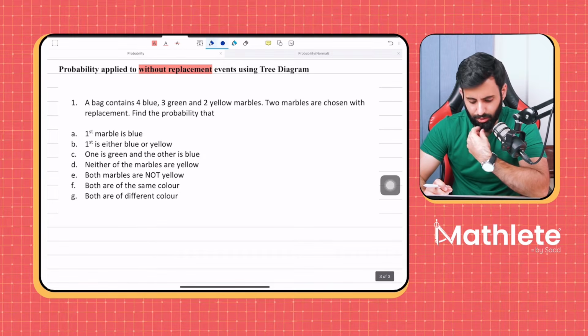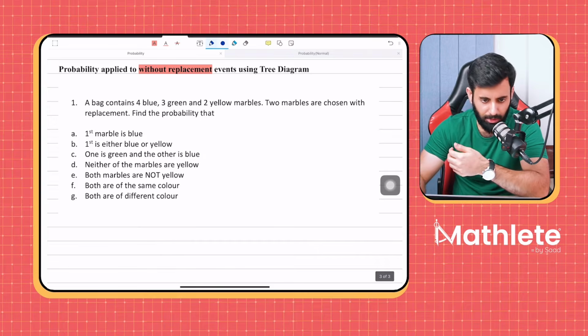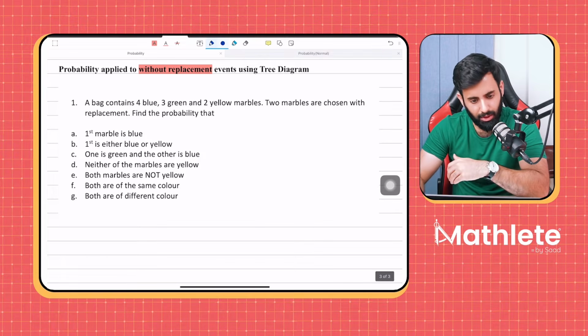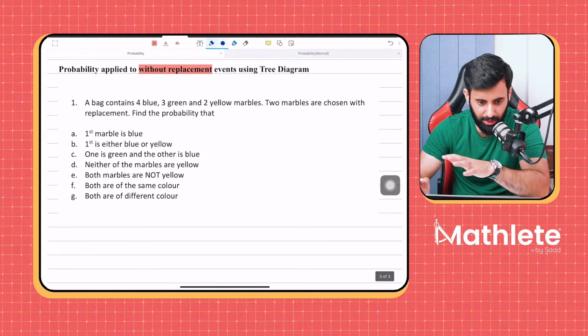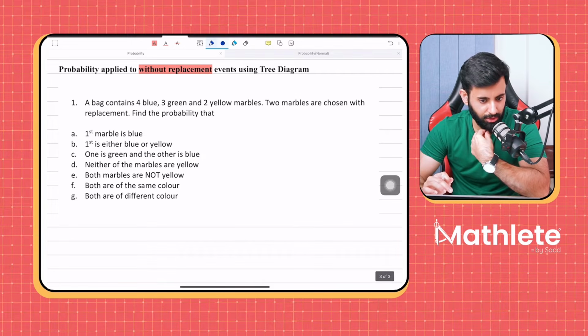Total doesn't change. Total does change. Without replacement means that the total will change. So that means if you've taken one blue, now you have 3 blue left. If you've taken one green, now you have 2 green left. Okay? So the total will change, all right? Keep that in mind. Without replacement means that the total will change.